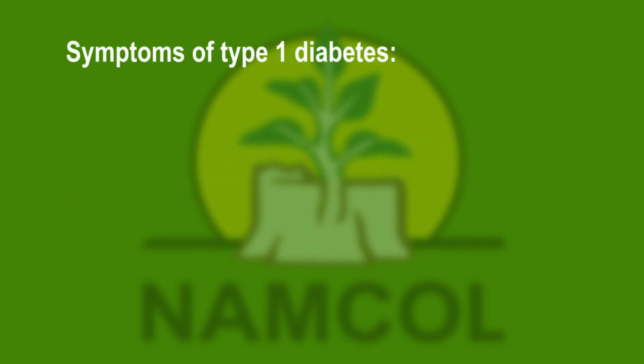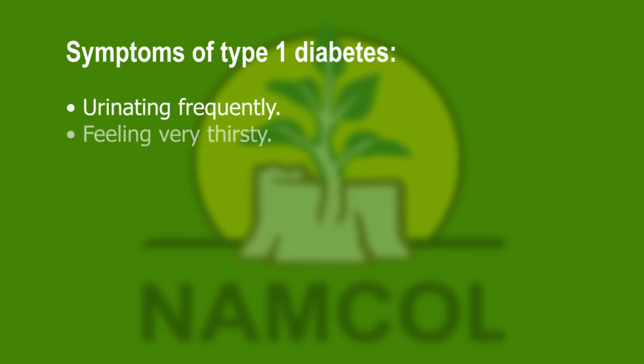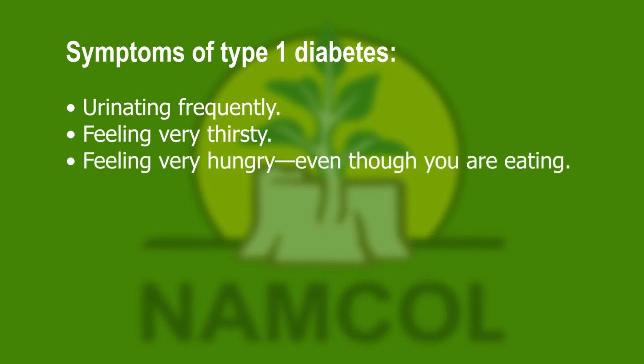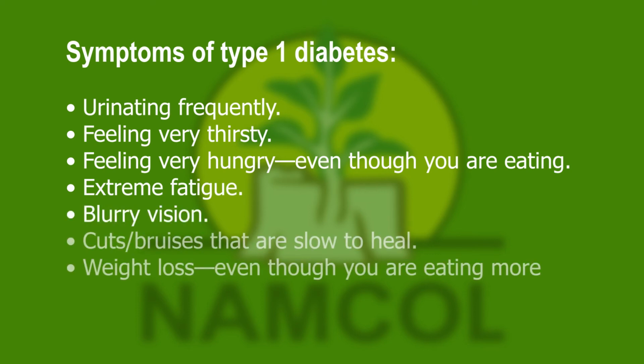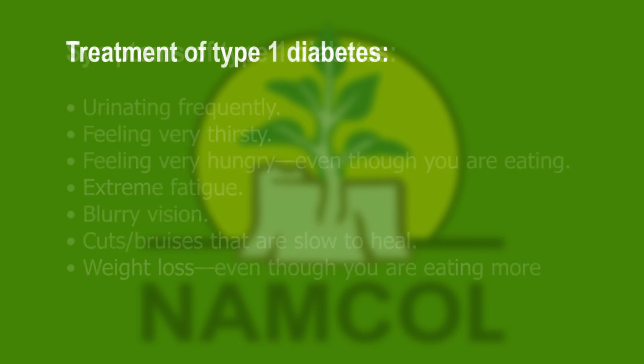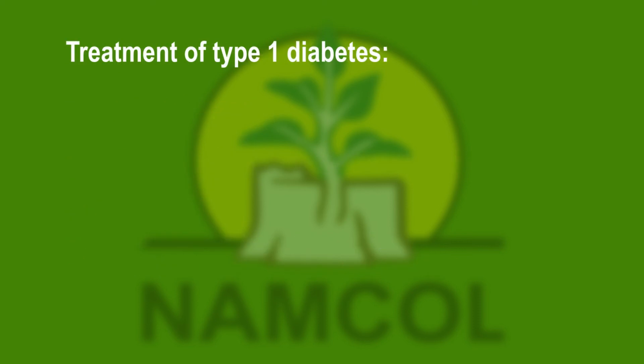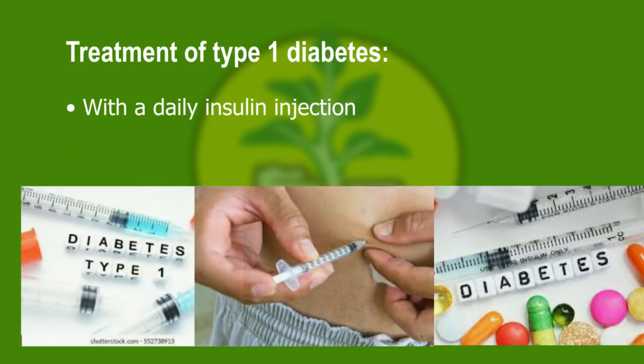Symptoms of type 1 diabetes include urinating frequently, feeling very thirsty, feeling very hungry even though you are eating, extreme fatigue, blurry vision, cuts and bruises that are slow to heal, and weight loss even though you are eating more. Treatment of type 1 diabetes is with a daily insulin injection.